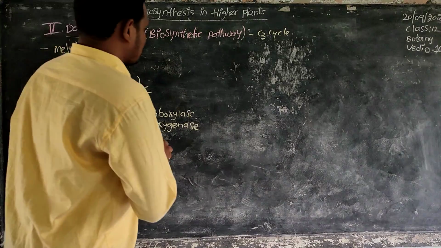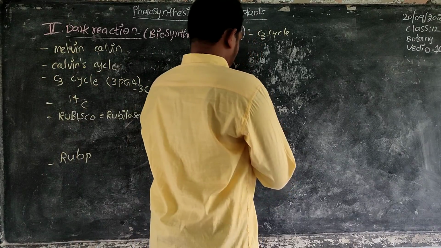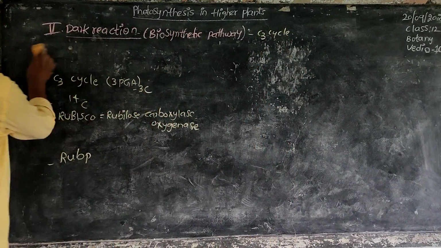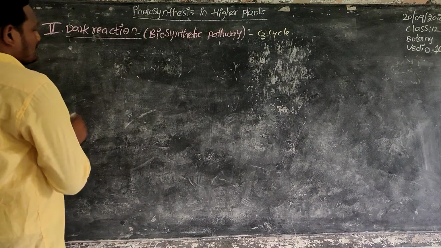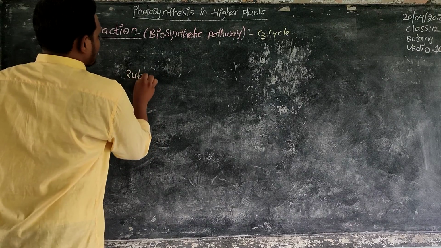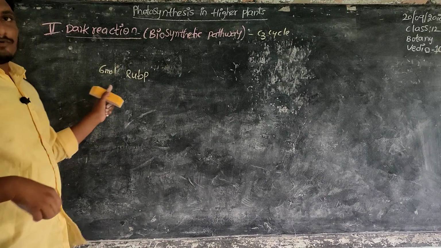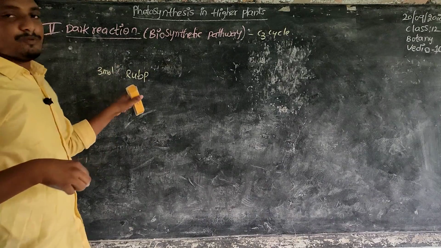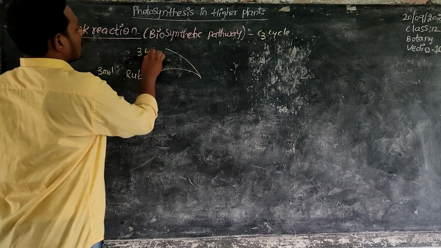Now the complete cycle: 3 molecules of RuBP accept 3 molecules of carbon dioxide.